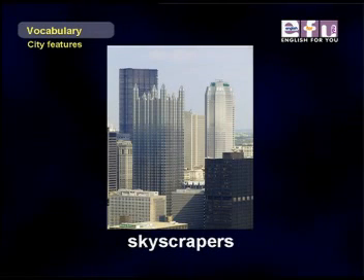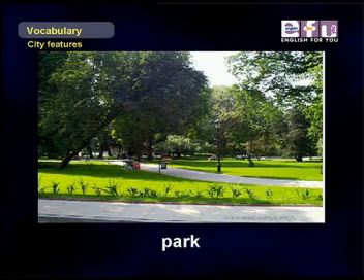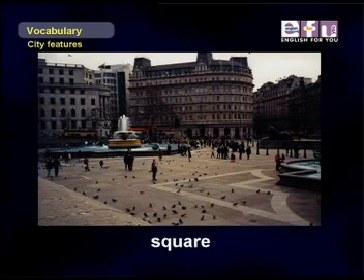Some cities have very tall buildings. These are called skyscrapers. Each level of a skyscraper is called a floor. People use elevators to go up and down in these buildings. And most cities have parks. There may be fountains in these parks. There are benches. People sit on these benches. There may be a square in the middle of a town, village, or city.